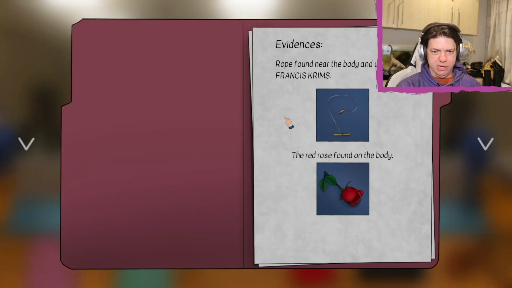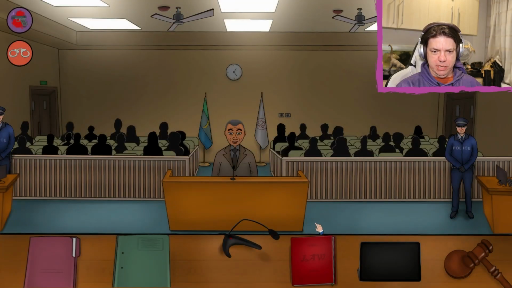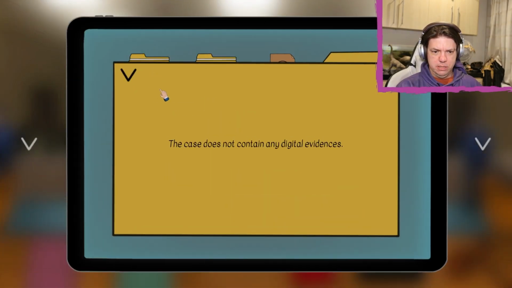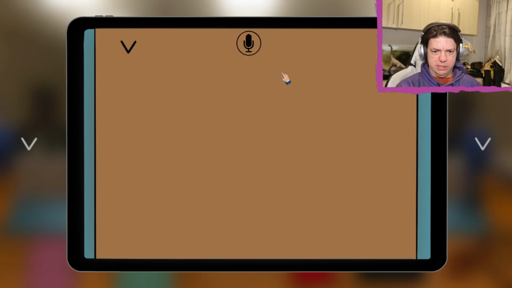So we got some extra evidence. Rope found near the body and used to kill Francis. So that's a garrote and a red rose found on the body. No digital evidence.